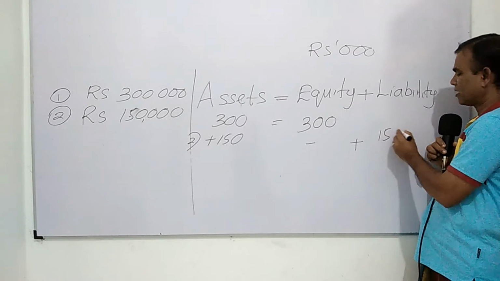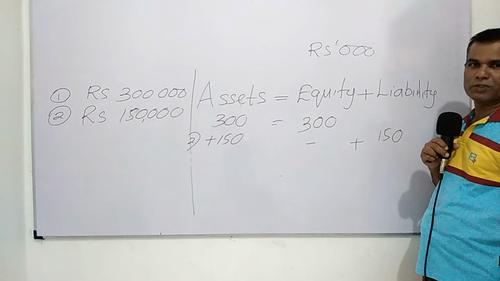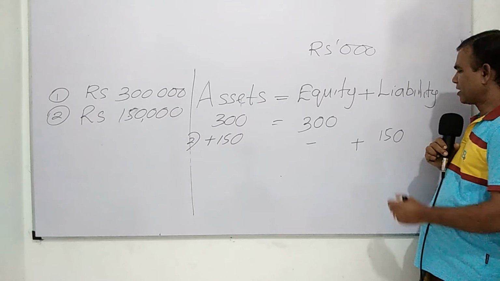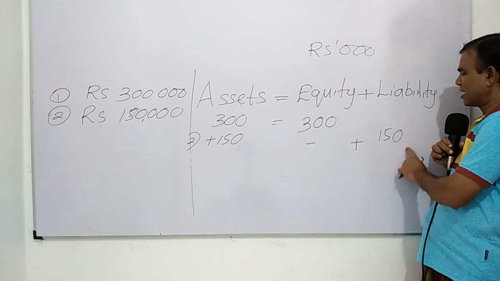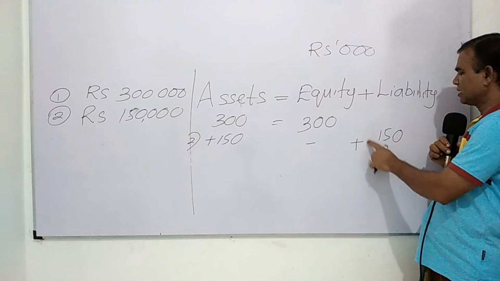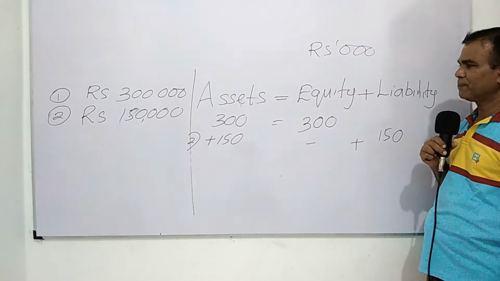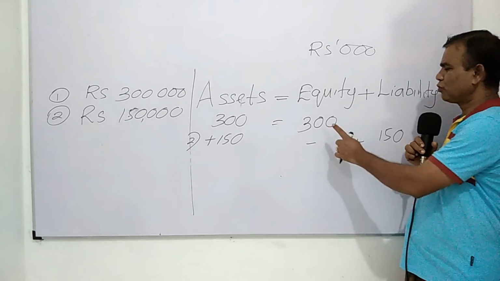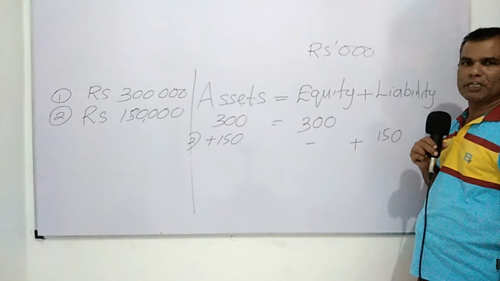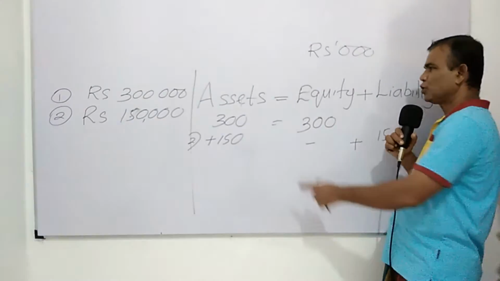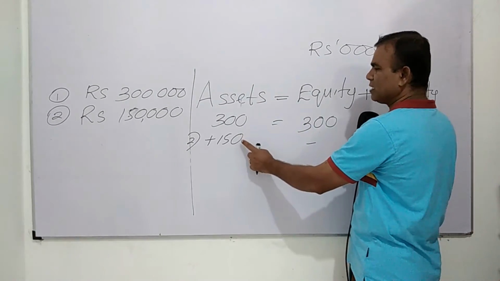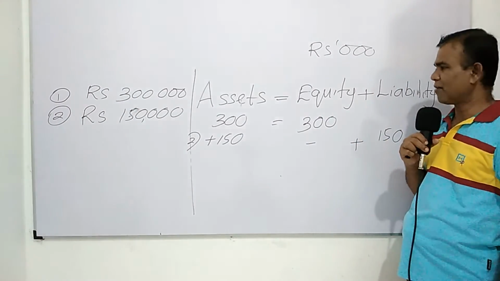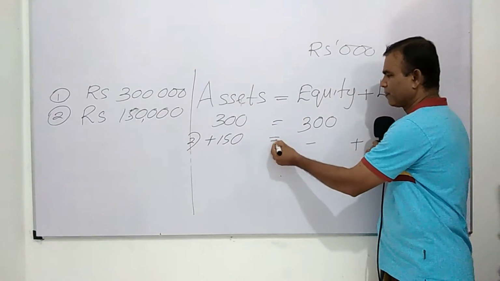What is the value of that liability? That is 150,000. So due to this second transaction, your liability, that is the bank loan, is increased by 150,000. There is no effect on your equity, so equity remains unchanged, and your asset, especially cash, is increased by 150,000 after the second transaction.